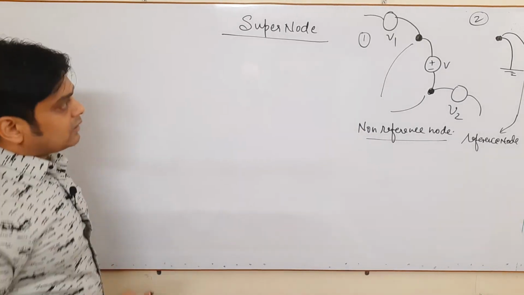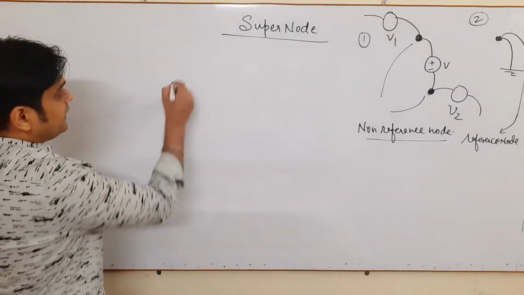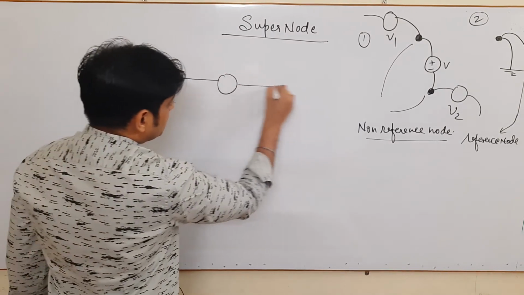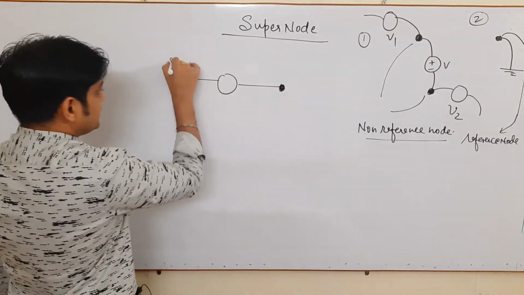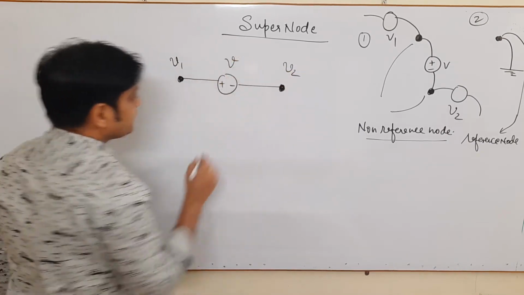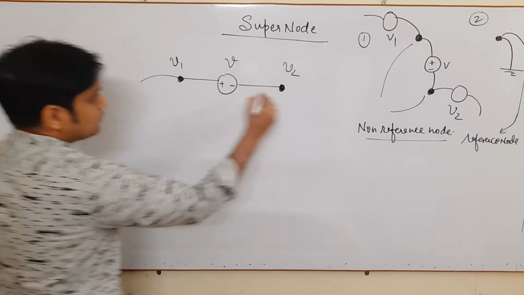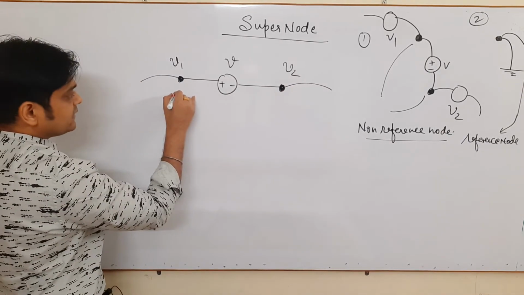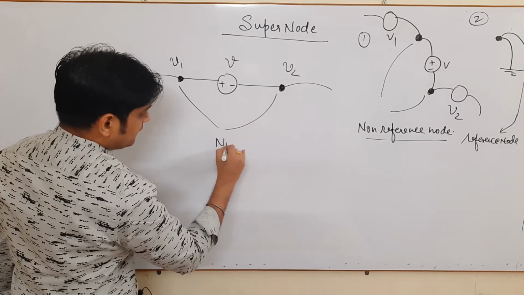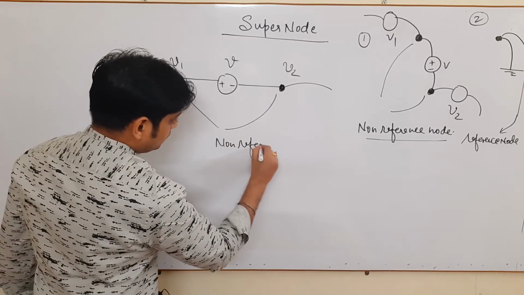Our concept of supernode comes when there are two nodes, say this is V1, this is V2, say this is V. There are two nodes which are non-referenced in nature.